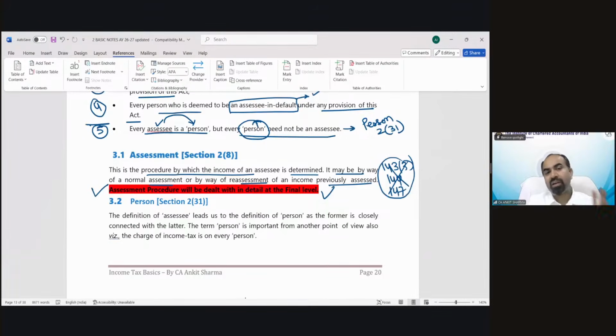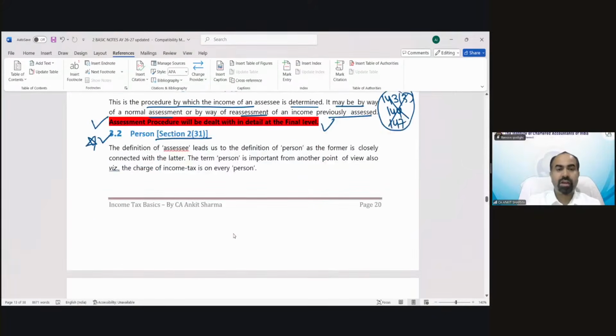Now the much awaited definition of person is here. Person under section 2(31). A very, very, very important definition. And I am telling you once again, if I say a very, very important definition or concept, it does not mean others are not important. Everything is important, right? So the definition of assessee leads us to the definition of person, as the former is closely connected with the latter. And when we complete the definition of person, you will be able to understand the assessee definition more clearly because they are both interconnected.